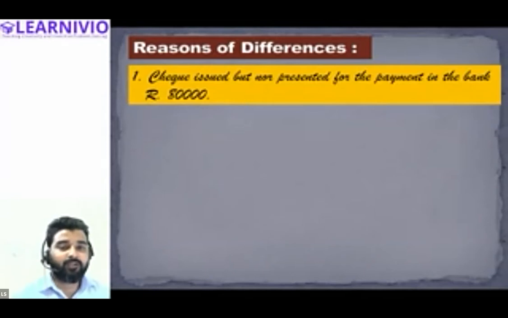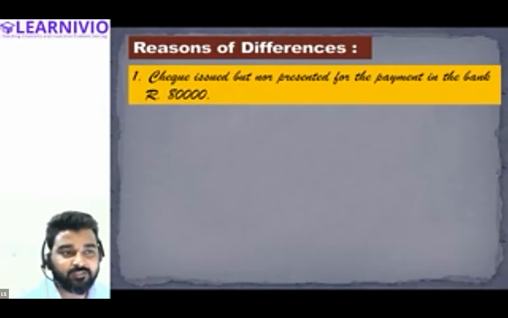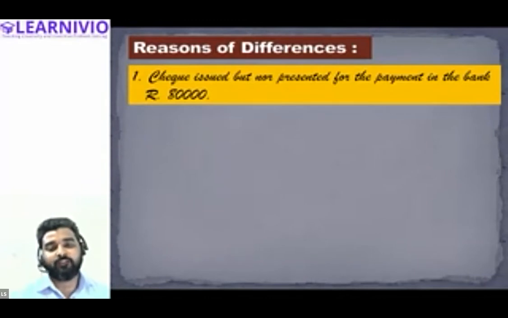But the person to whom you issued this cheque has not presented it at the bank. So does the banker have information regarding this cheque? Yes or no? No, he does not have the information regarding this cheque.